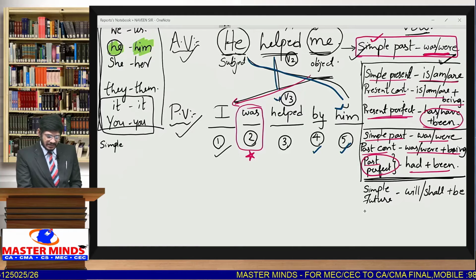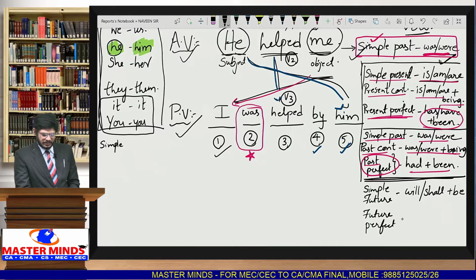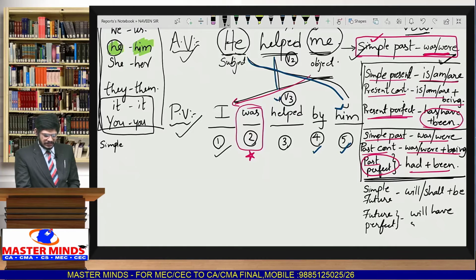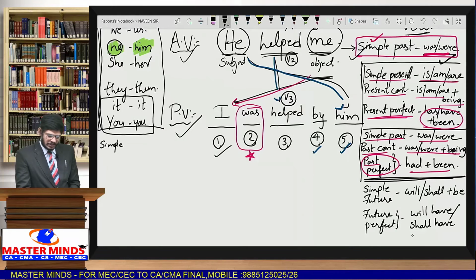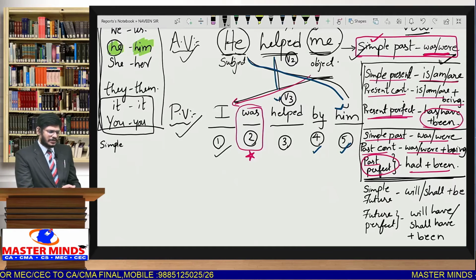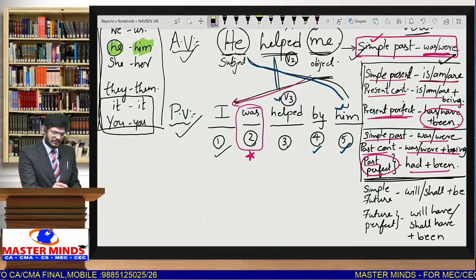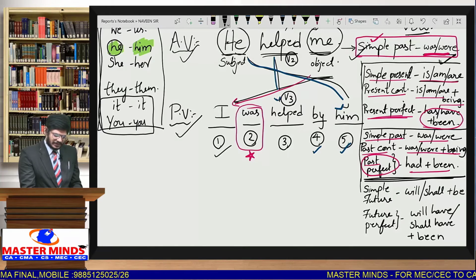If the sentence is in future perfect, then we use helping verbs as will have or shall have plus been. So been is common: will have or shall have plus been. So you have to remember this one. Once you remember this, the logic is very simple. You can write any answer with this table. It is entirely very, very important.